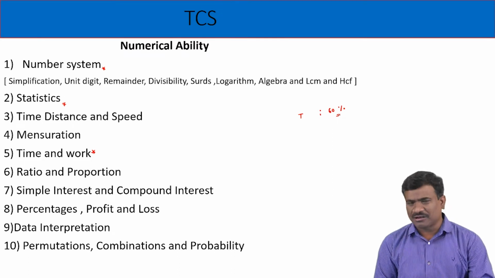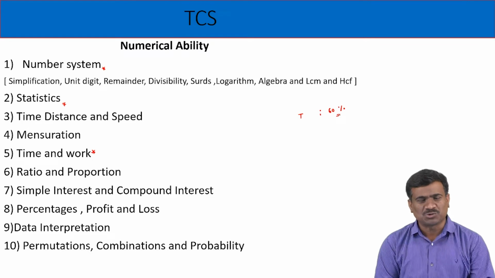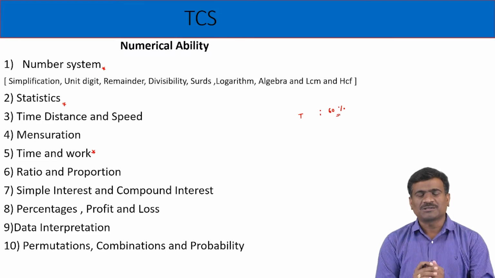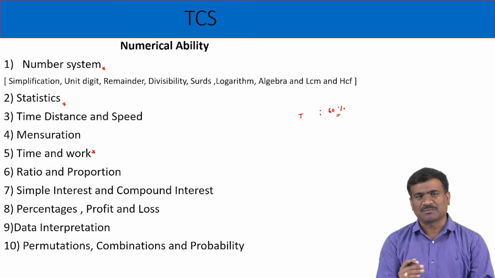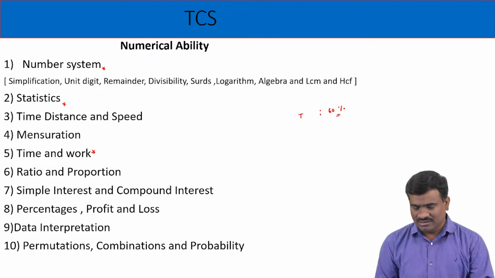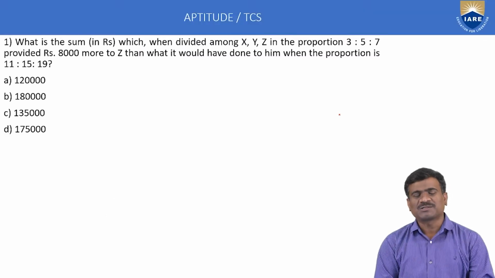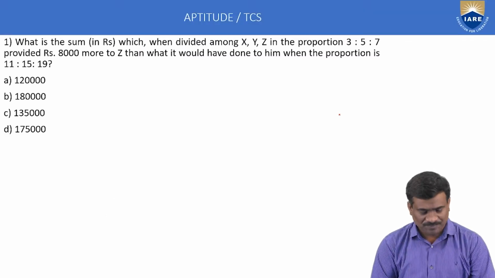Next, TCS NQT paper number 2, Part A, foundation section, numerical ability, first example.